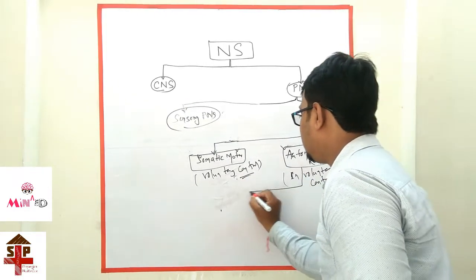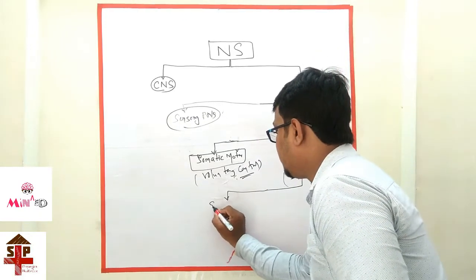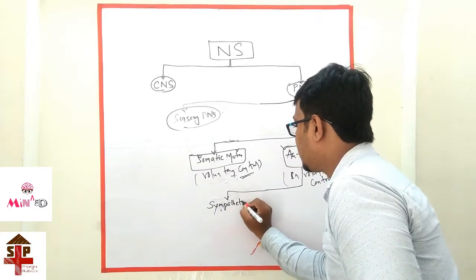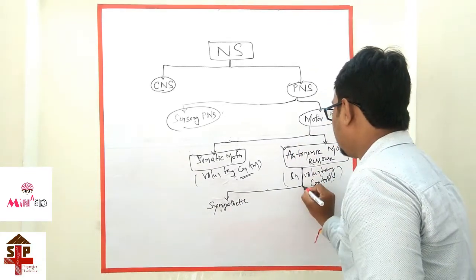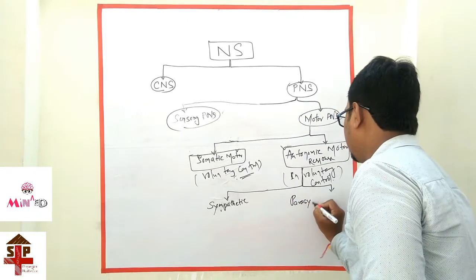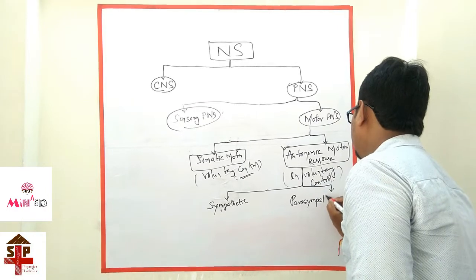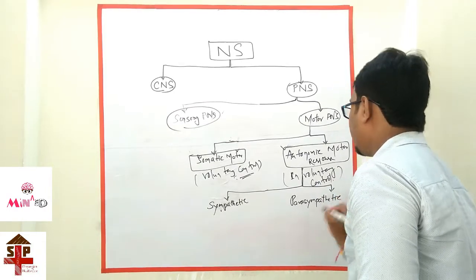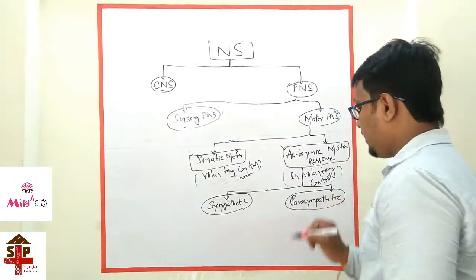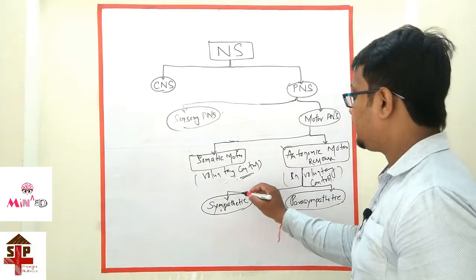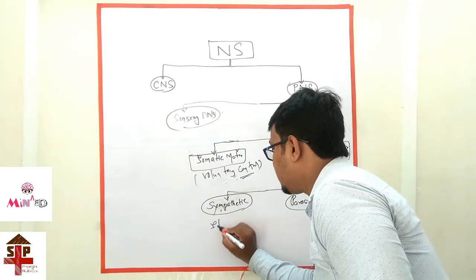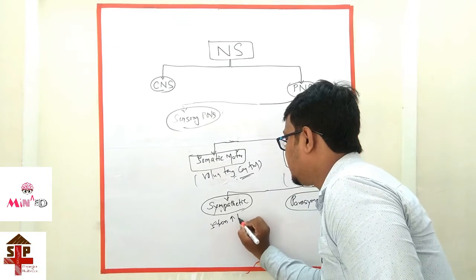That is, one is sympathetic, another one is parasympathetic. Sympathetic and parasympathetic. In sympathetic, action occurs when the stress increases.